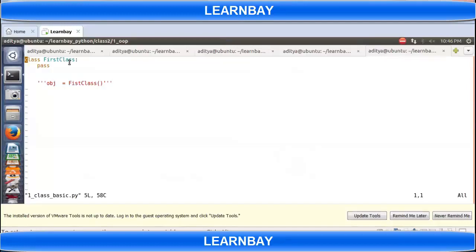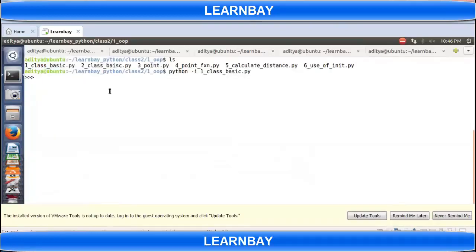So how to create an object out of this class? You have to call the constructor of this class. Okay. And what is a constructor? Constructor constructs the object. What is the responsibility of a constructor? It constructs the object from the class definition, from the class layout. So this is my layout. Now if I have to call the constructor, what should be my code?